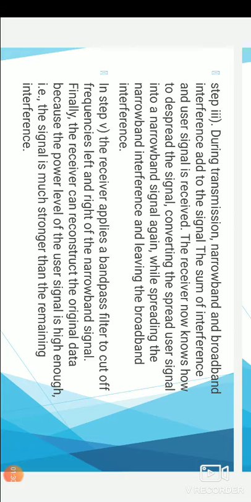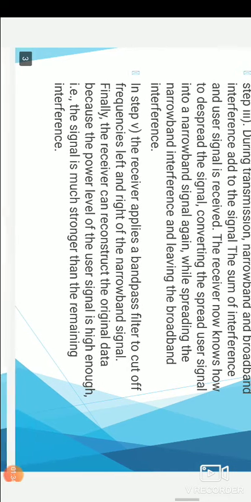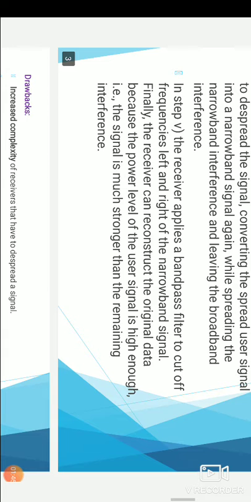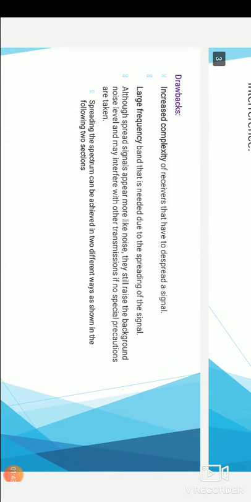In step 5, the receiver applies a band pass filter to cut off the frequencies left and right of the narrowband signal. Finally, the receiver can reconstruct the original data because the power level of the user signal is high enough, that is, the signal is much stronger than the interference.